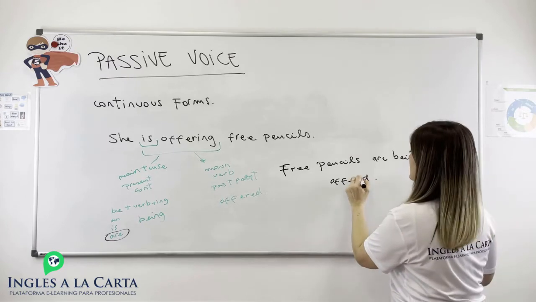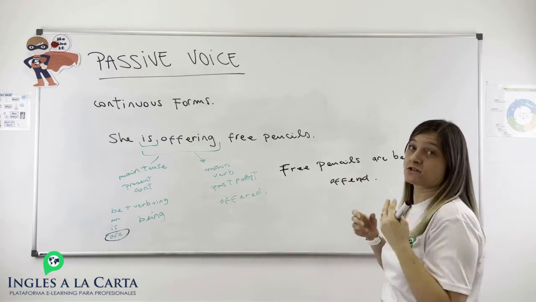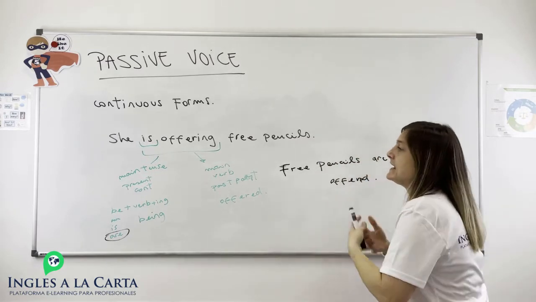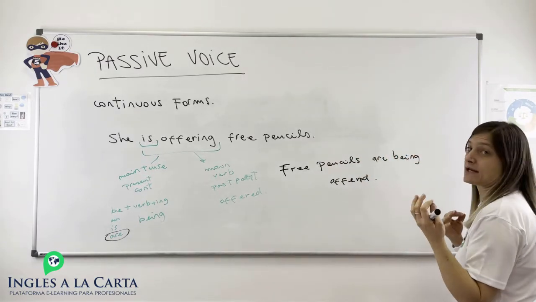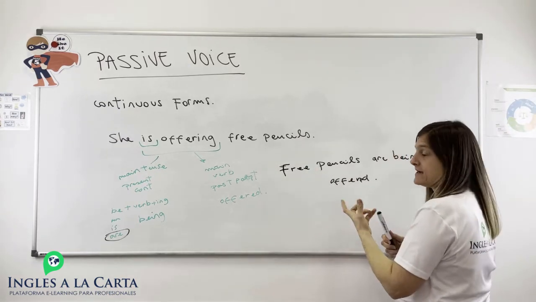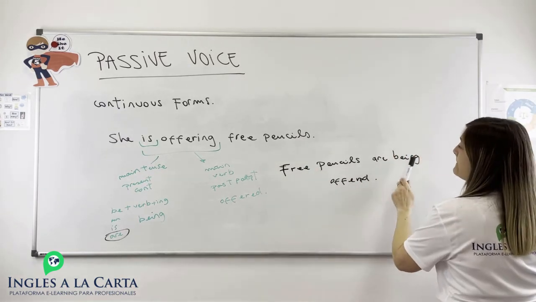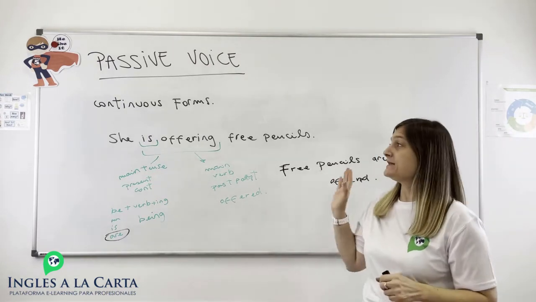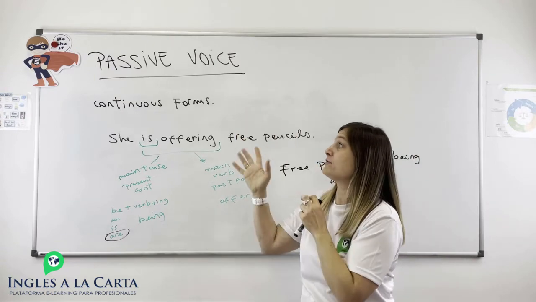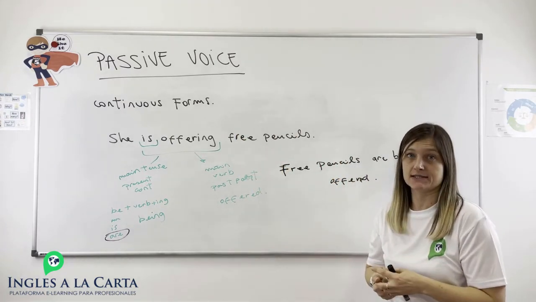I'm missing an E. Because it's not interesting saying by her, it's nonsense, it doesn't make any sense. So we avoid the agent because we are interested in the object, right? Free pencils are being offered. And this is the way we form a passive voice in the continuous tense.